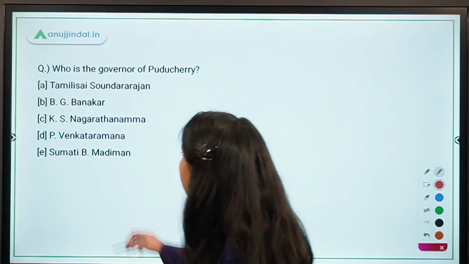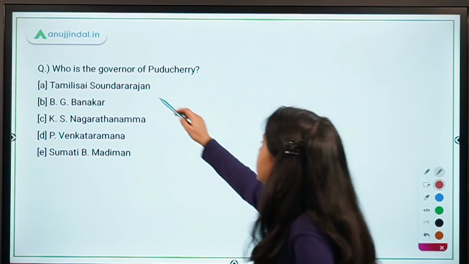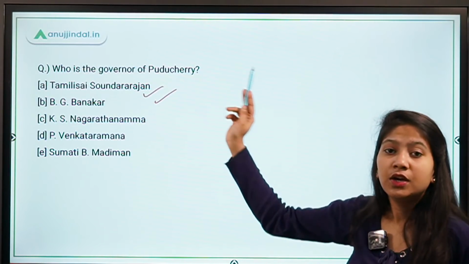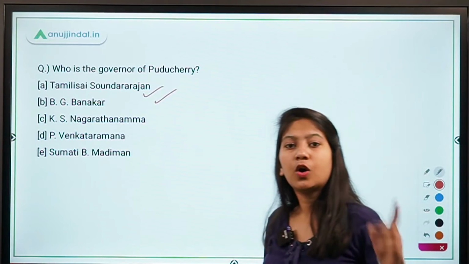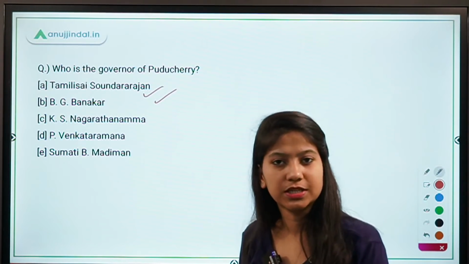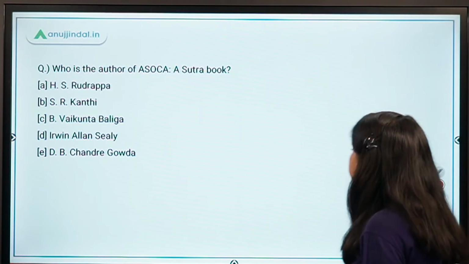So Tamilisai Sundarajan has replaced Kiran Bedi, and remember she is also the governor of Telangana and the first female governor of Telangana, along with her achievement of being the youngest governor in India at present. So these are some of the achievements of Sundarajan.